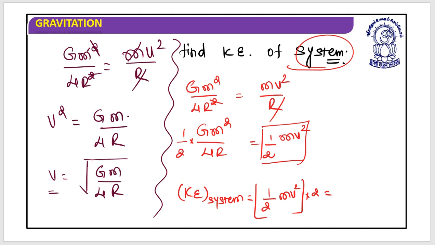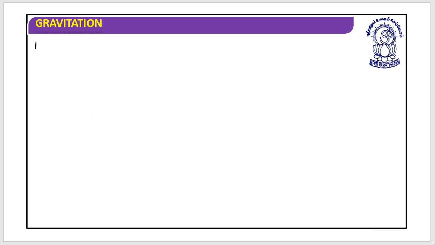So this is equal to G M square by 8r multiplied by 2, which will give me G M square divided by 4r. This is the kinetic energy of the system. I hope you got this. Is it clear? Are you sure? Great.